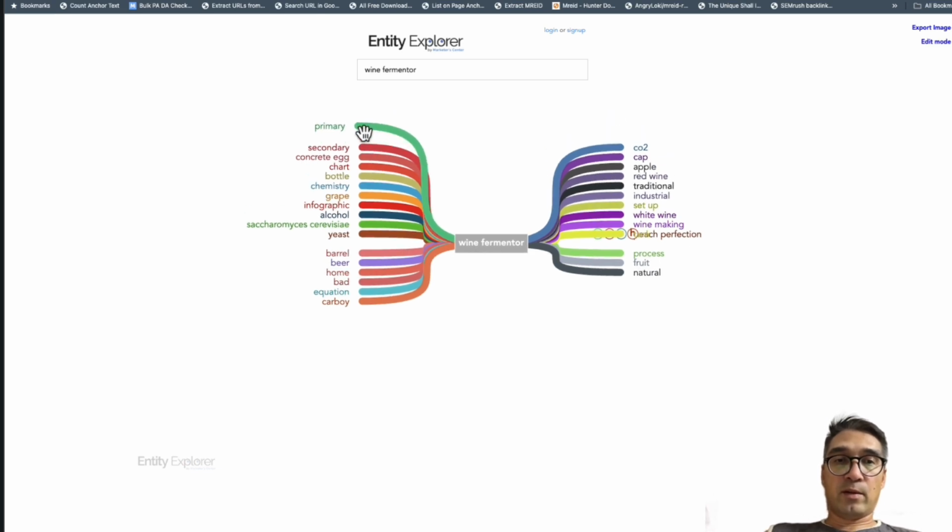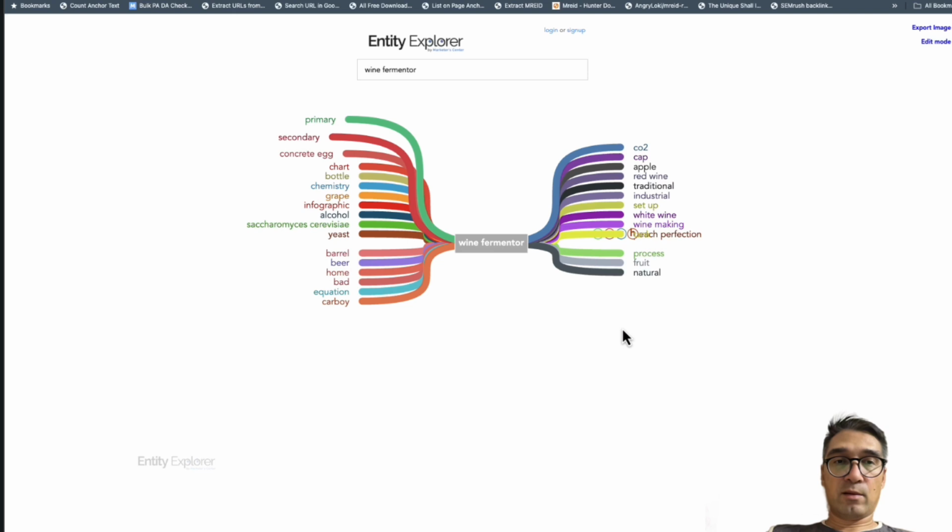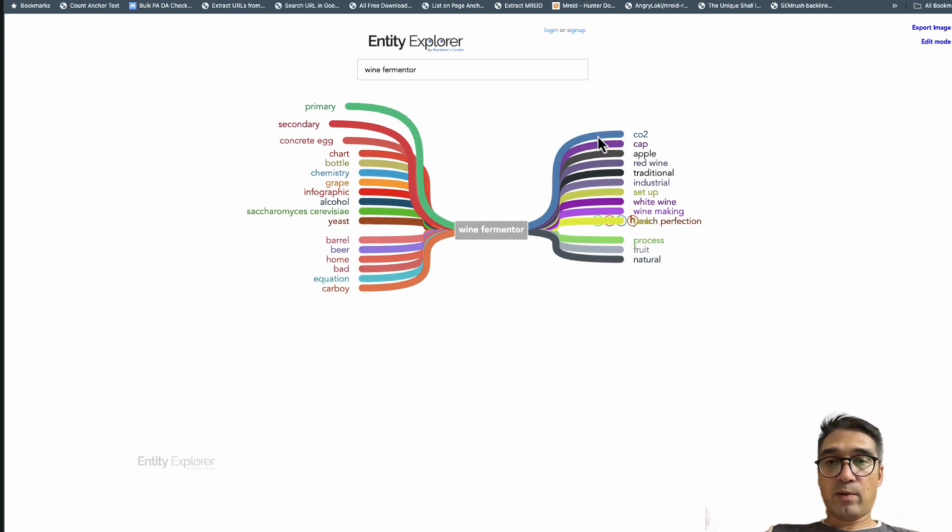So wine fermenter. So this will be primary, secondary. I have no idea why it's primary, secondary. Concrete, egg, chart, bottle, alcohol, equation. So you have to go through and see, let's say, find entities associated with primary as a school, secondary. And so a lot of this is just generic terms. Maybe we hear a lot of it.